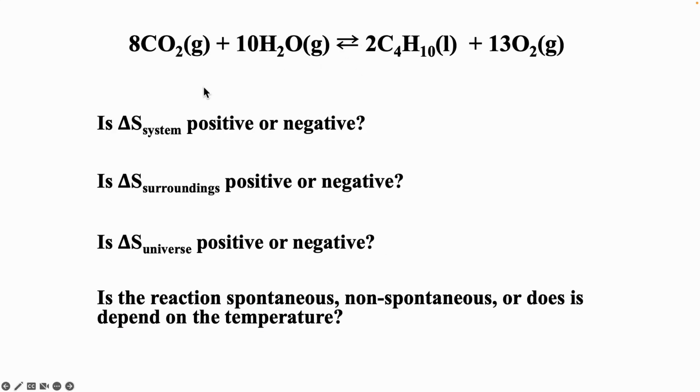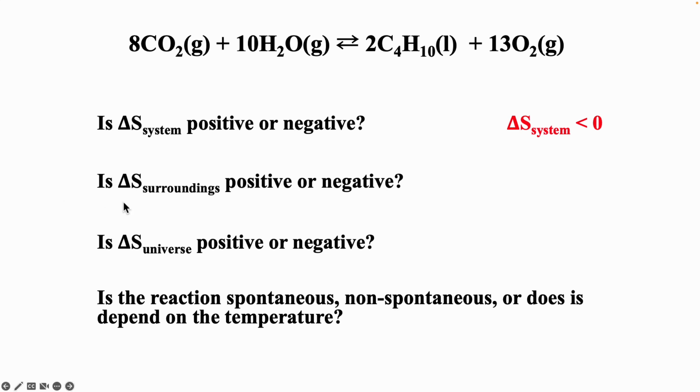So here we have a reaction. And looking at the reaction, can we determine if delta S of the system is positive? So if we look at the number of gas particles, typically the number of gas particles can help us determine delta S of the system. Remember, more gas particles means delta S system is positive. And so we have 18 gas particles in the reactants. We have 13 in the products. And so our reactants have a higher entropy. And so delta S system would be negative. Remember, delta S system is products minus reactants.